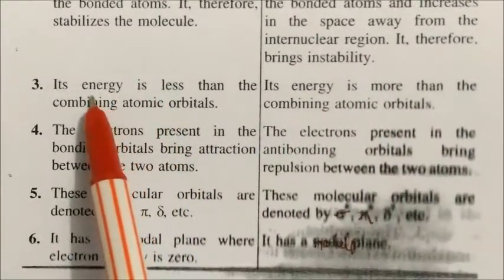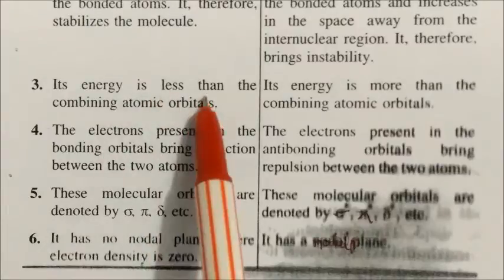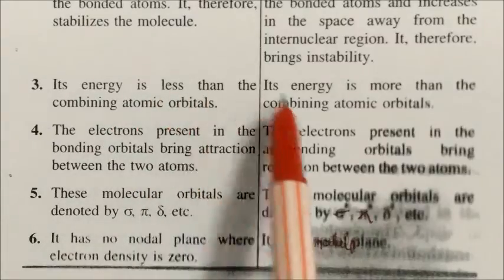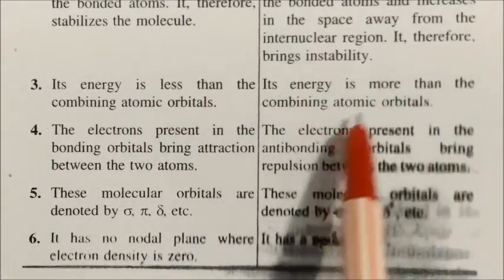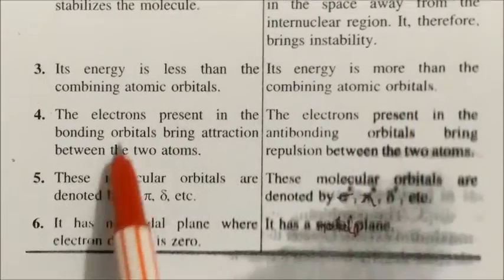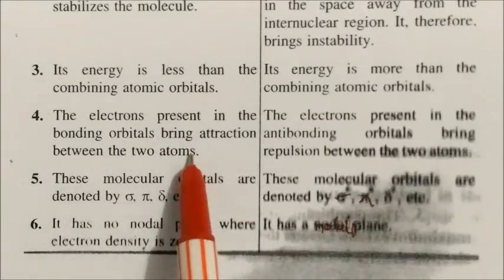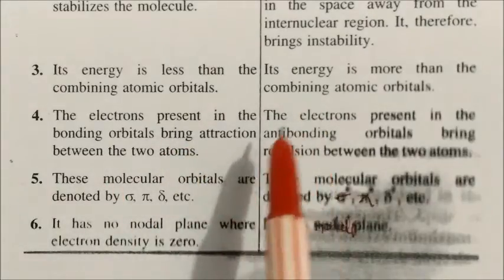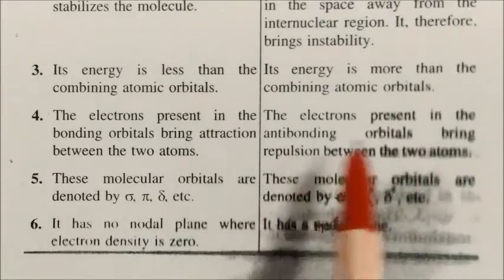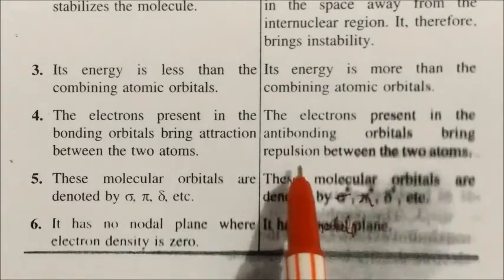Third point, in energy, the bonding orbital's energy is less than the combining atomic orbitals, but the anti-bonding orbital's energy is more than the combining atomic orbitals. Fourth point, the electrons present in the bonding orbitals bring attraction between the two atoms, while the electrons present in the anti-bonding orbitals bring repulsion.